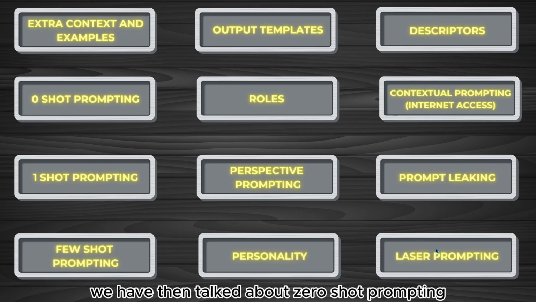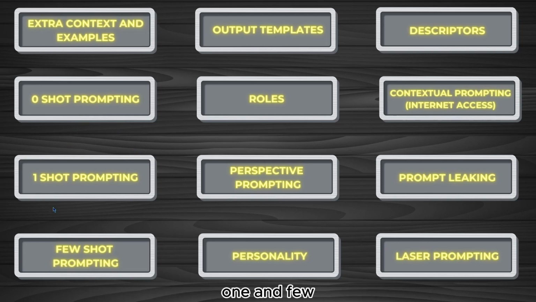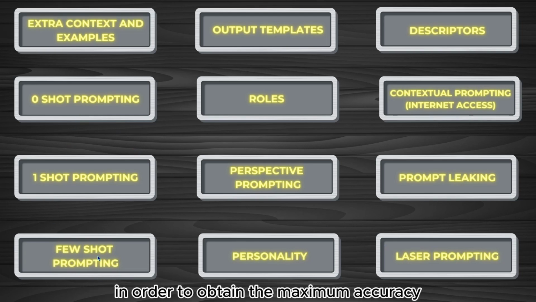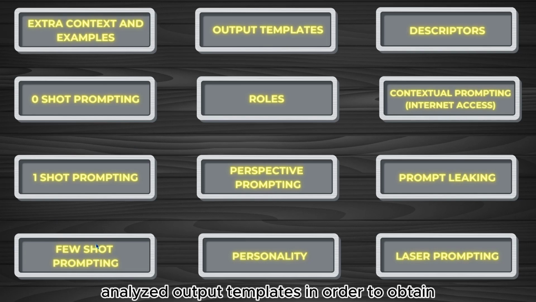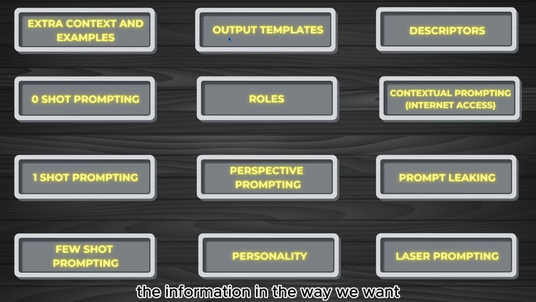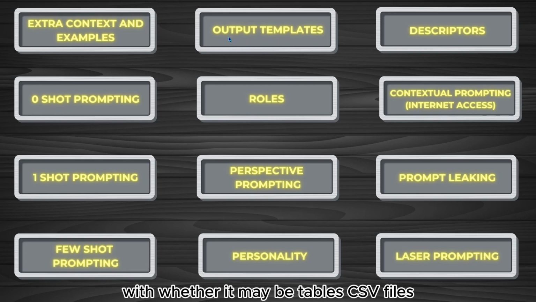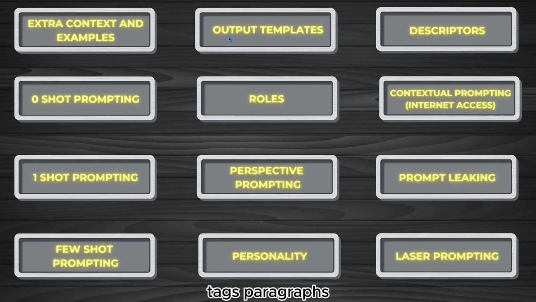We have then talked about zero-shot prompting, 1-shot and few-shot, in order to obtain the maximum accuracy from our prompts. We have also analyzed output templates in order to obtain the information in the way we want, whether it may be tables, CSV files, bullet points, text, paragraphs, whatever we want, from an outlining perspective.